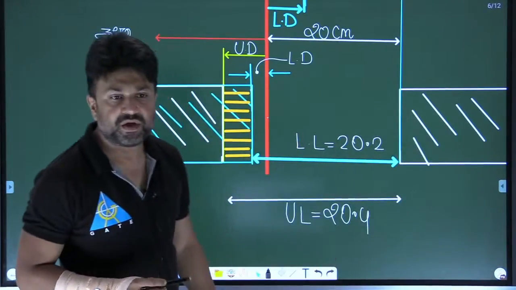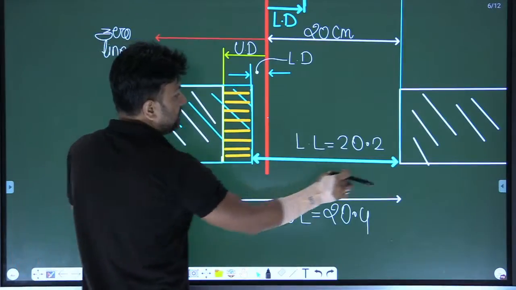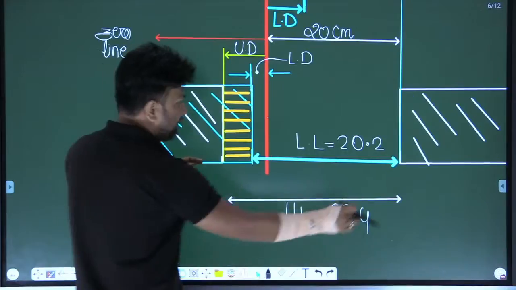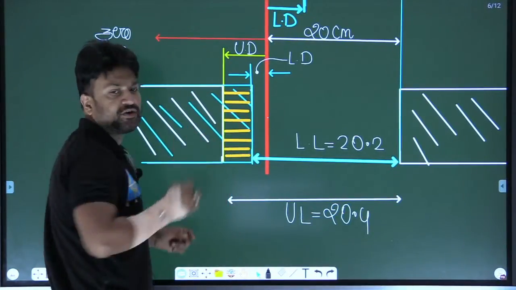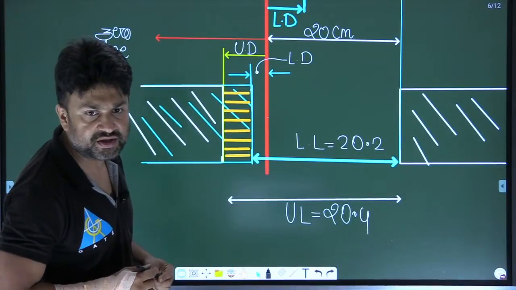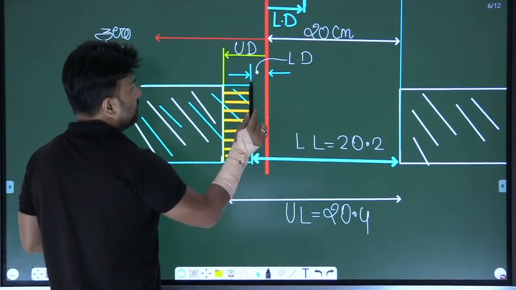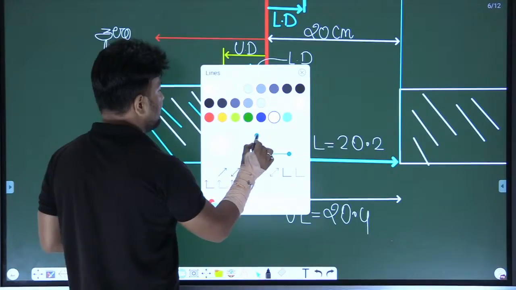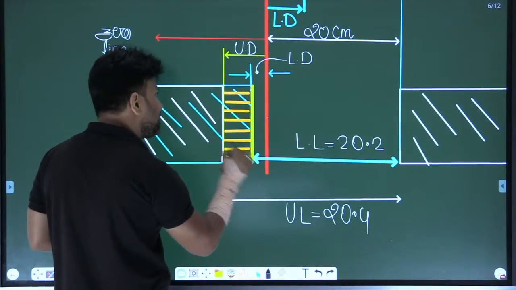Is that the maximum size or the minimum size? Is that the upper limit of the hole or the lower limit of the hole? Yes, very good, Akash, very good. The lower limit of the hole is nearer to the zero line.